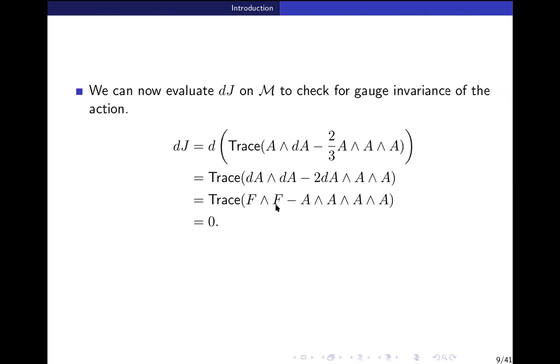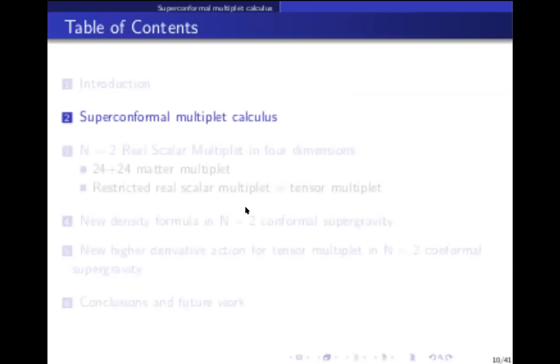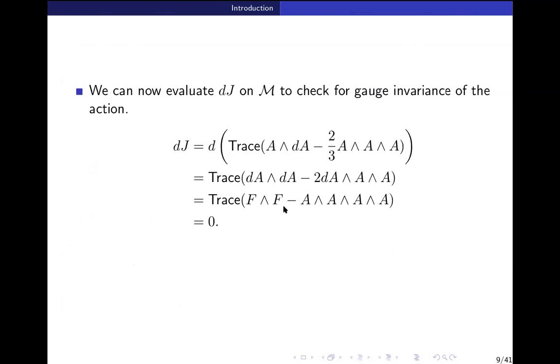Again, this dA is also written in terms of F and A wedge A. So what happens in each case, for example here, if we take F wedge F, you might think it is a 4-form in 3 dimensions, so it is 0.